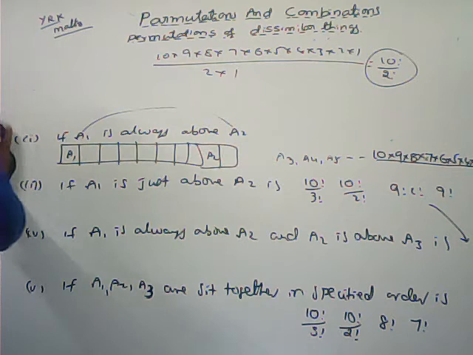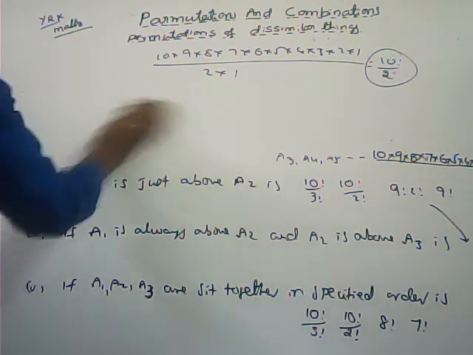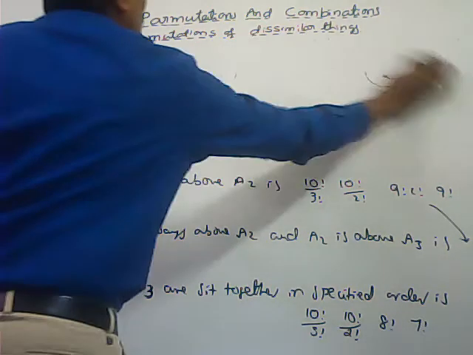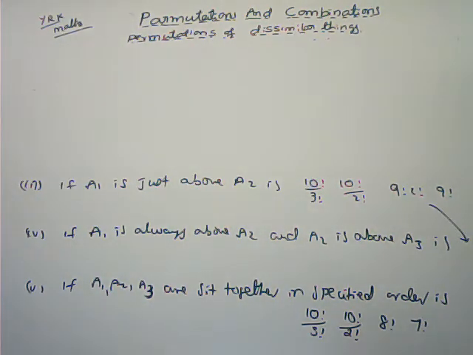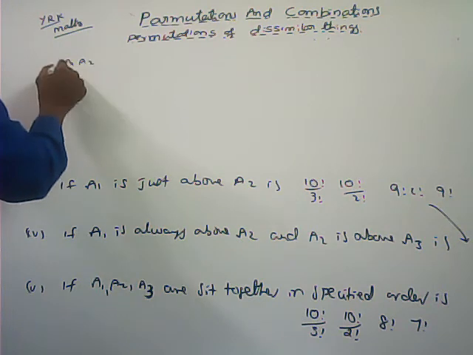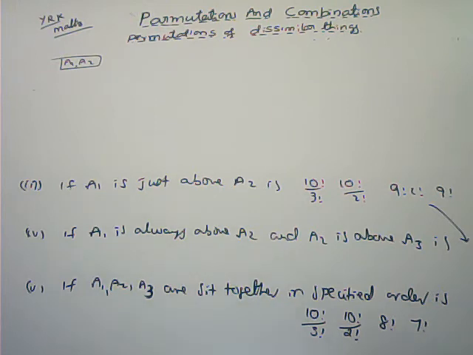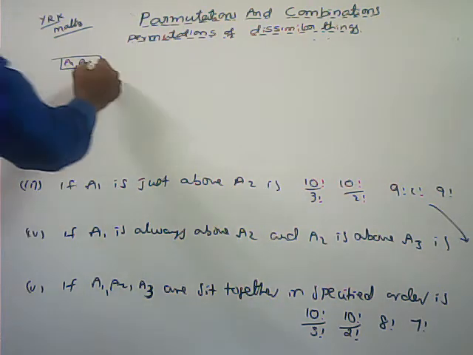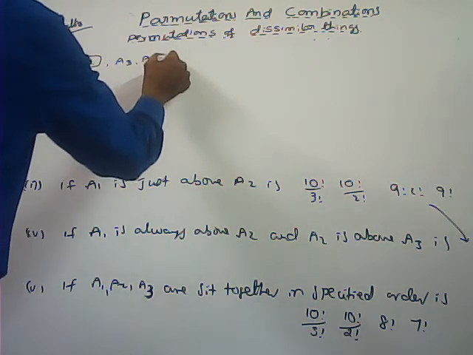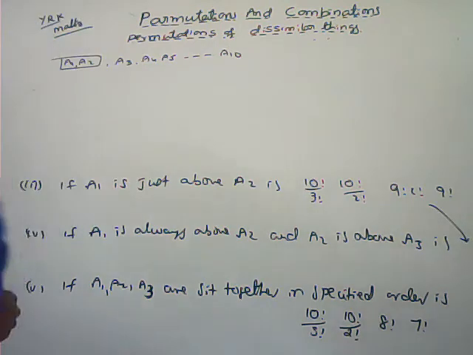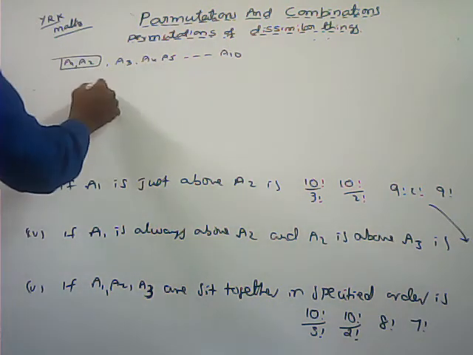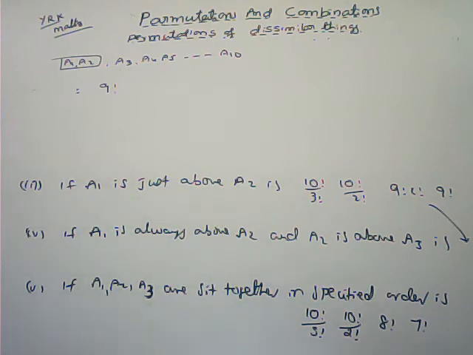Now what about the third one? See the difference between these two. Here A1 is just above A2 only. So you have to consider these two persons, put them in one box, and consider that as one object only. Next, A3, A4, A5, up to A10. Total here 8 are there, this is 9. Total 9 factorial.